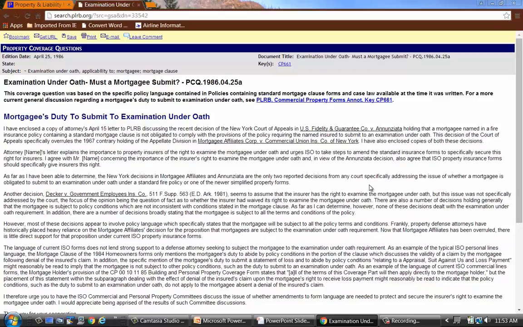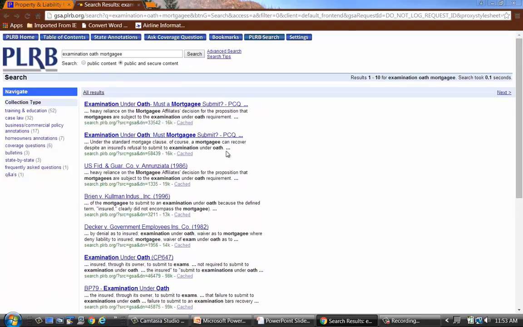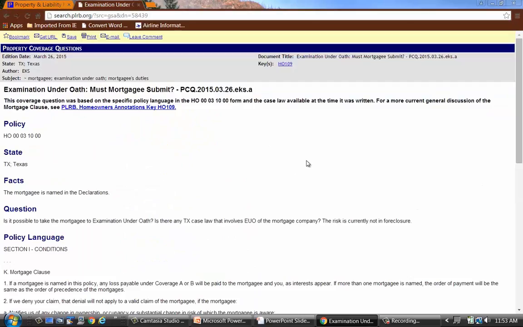And let's just go back for a minute and click on the second item, and we see another question, a coverage question like that. And it appears likely that a mortgagee cannot be compelled to submit to an examination under oath.